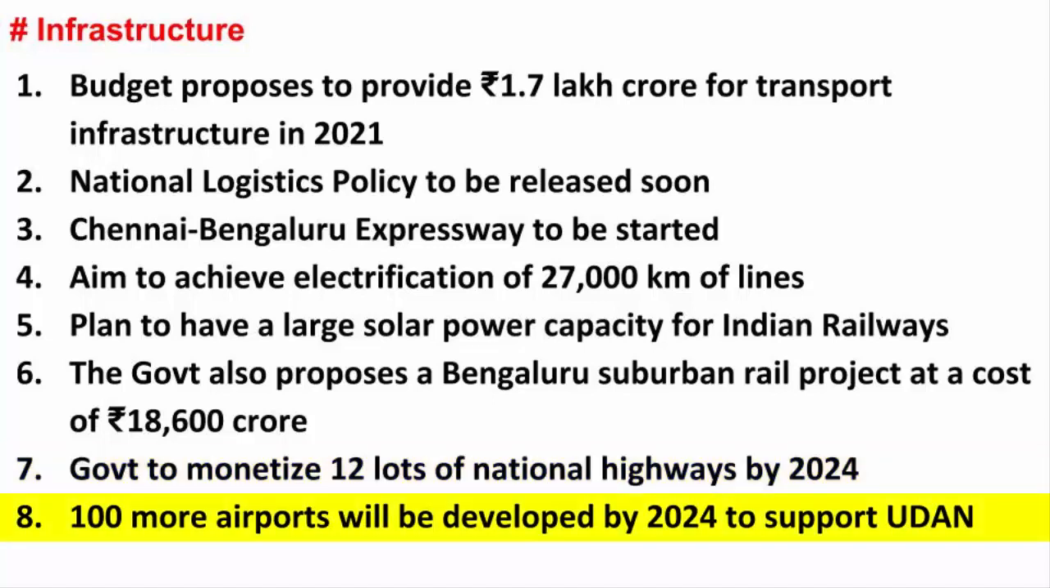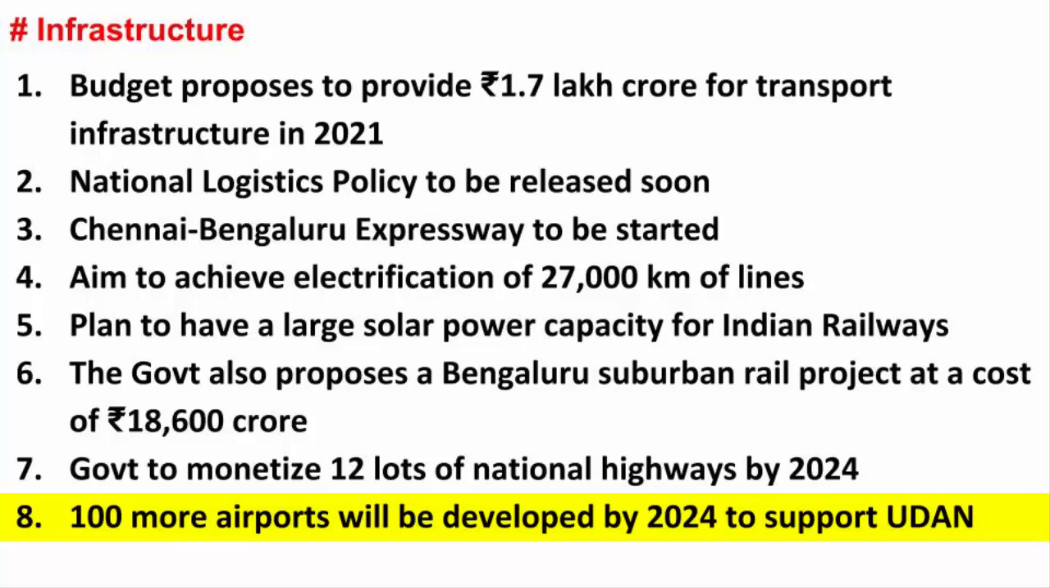100 more airports will be developed by 2024 to support UDAN. The government is planning to develop 100 more airports by 2024 to support the UDAN scheme. UDAN scheme has been known as a Regional Airport Development and Regional Connectivity Scheme, with the aim of letting the common citizen fly at an affordable price. We have also read how the government has also announced the new Krishi Udan scheme for the transportation of agricultural products through aerial mode on national and international routes.